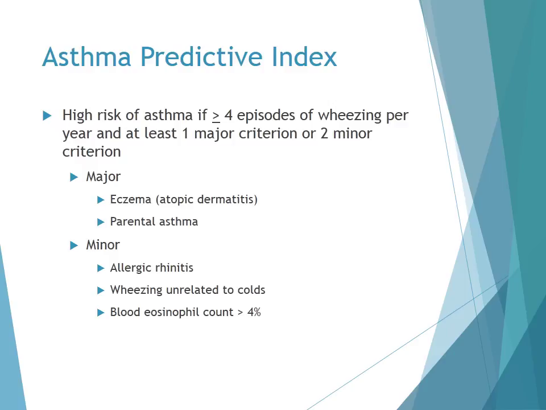The Asthma Predictive Index was developed after following close to 1,000 children through 13 years of age. Of these, 76% of the children were diagnosed with asthma after 6 years of age if they had a positive asthma predictive index before 3 years of age. And 97% of those children who did not have asthma after 6 years of age had a negative asthma predictive index before 3 years of age.